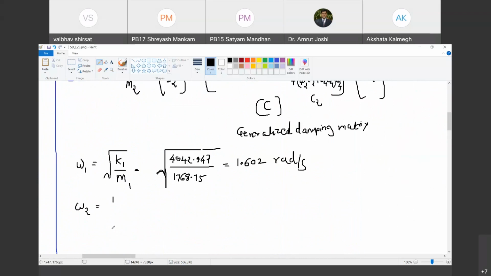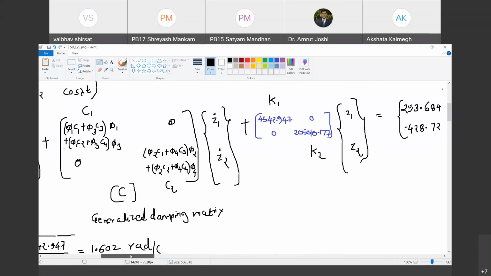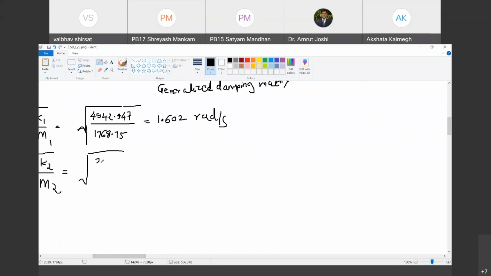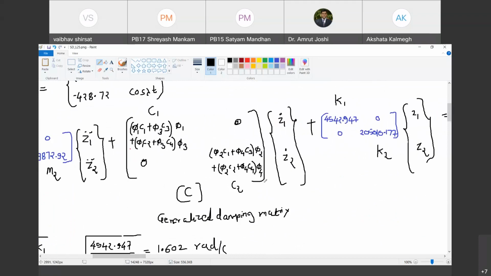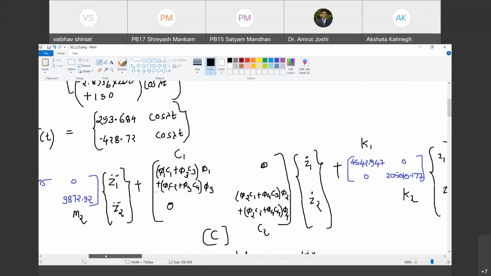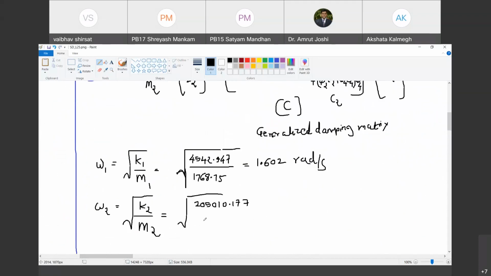Now, what is the second natural frequency? Omega 2 is equal to square root of K2 upon M2. These are the elements of the generalized stiffness matrix and generalized mass matrix. So this is square root of, what is the value of K2? Let us have a look at the value of K2, that is 205010.177. What is the second element of mass matrix? 9872.92.